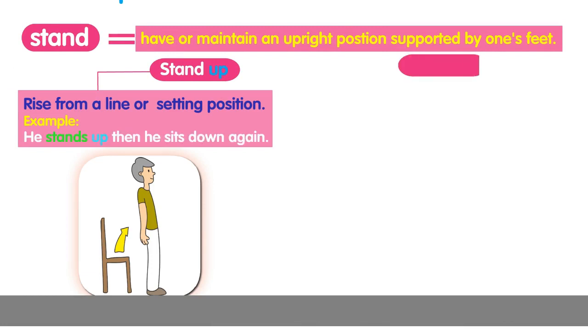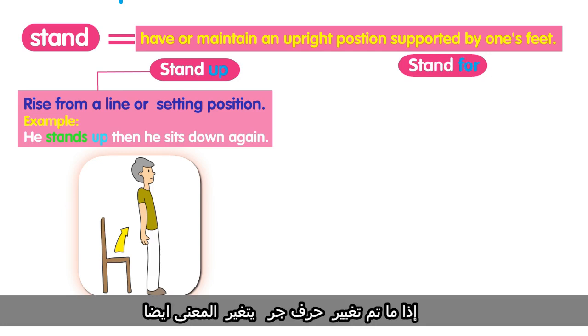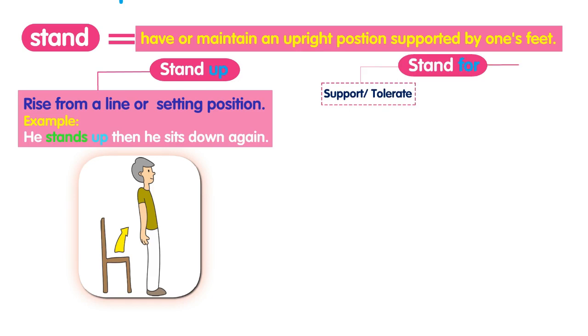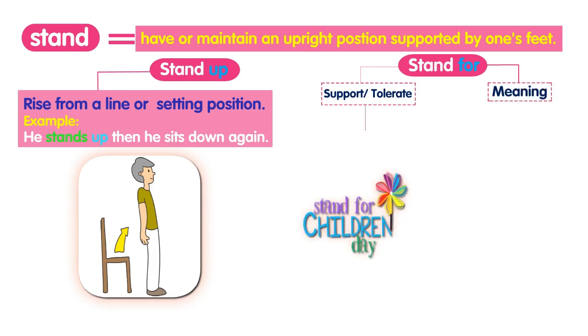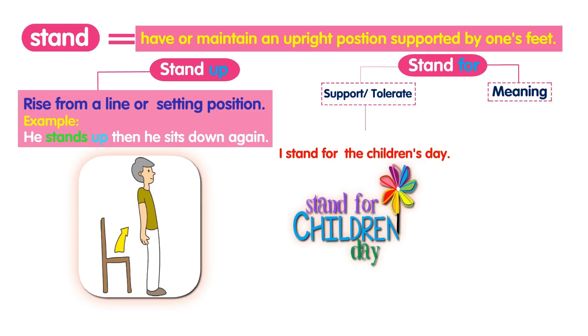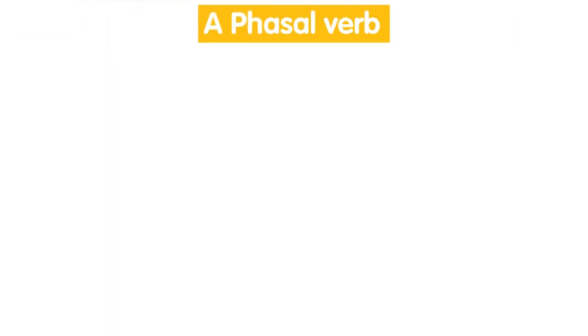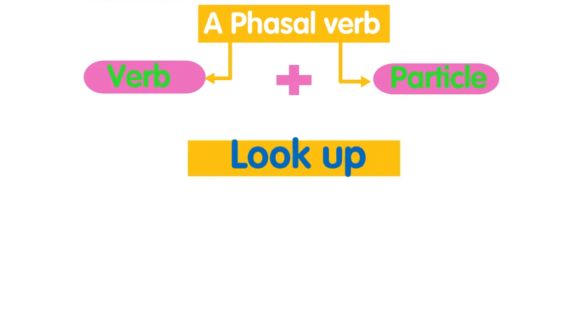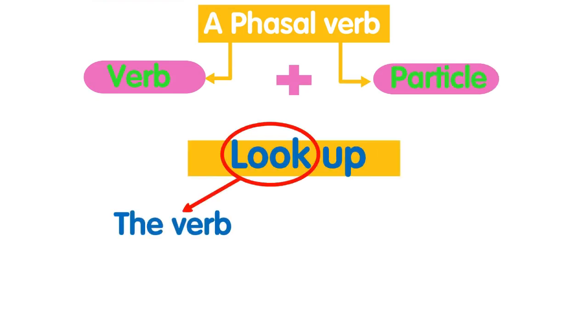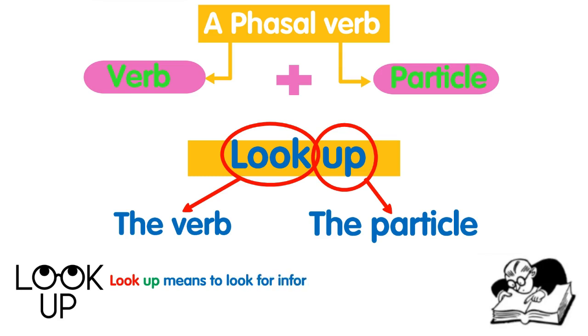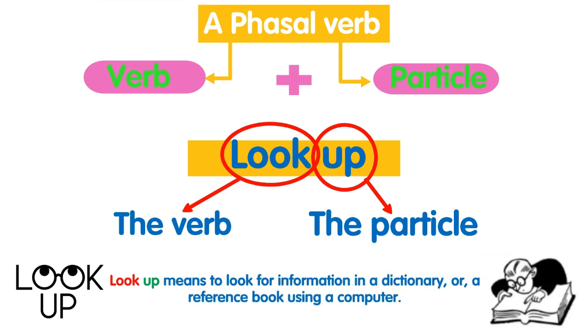However, when we change the particle up to for, it also changes the meaning of the verb. Stand for means to tolerate, support or mean. For example, I stand for Children's Day, or COVID-19 stands for Coronavirus Disease 2019. So, a phrasal verb is composed of a verb plus a particle. For example, look up. Look is the verb and up is the particle, and it means to look for information in a dictionary or a reference book, or using the computer.